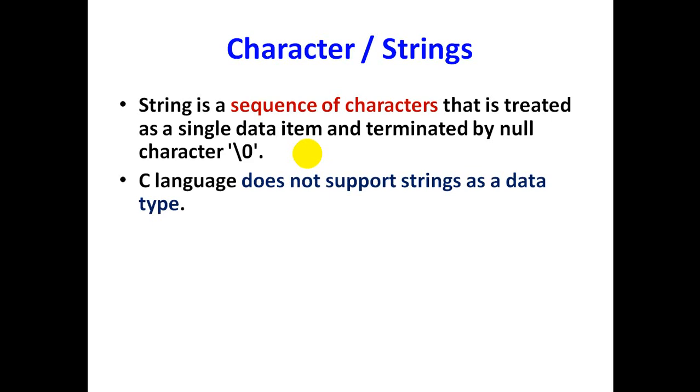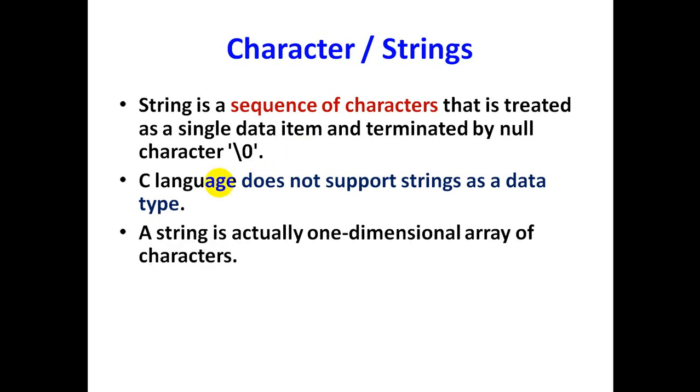And we know that in C language we have different data types. Here a string is not a data type in C language. A string is actually a one-dimensional array of characters. We have studied in arrays that we have different dimensions: one-dimensional array, two-dimensional array, multi-dimensional array. So here a string is a one-dimensional array.